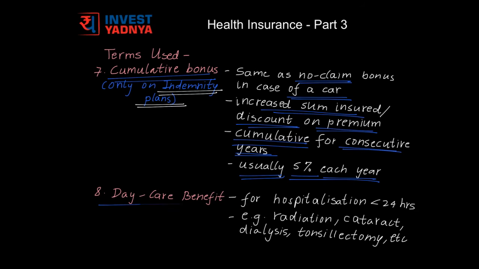The next term is daycare benefit. It is for medical treatments for which hospitalization of less than 24 hours is required. For example, for treatments like radiation, cataract, dialysis, tonsillectomy, etc. Check the list of such treatments in your plan.